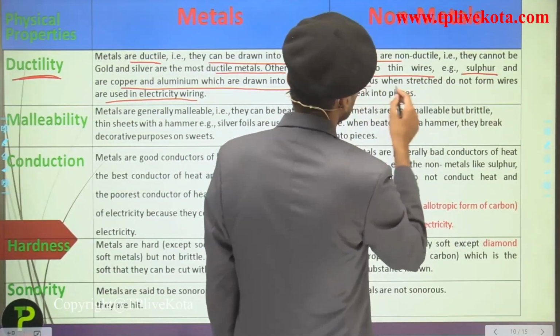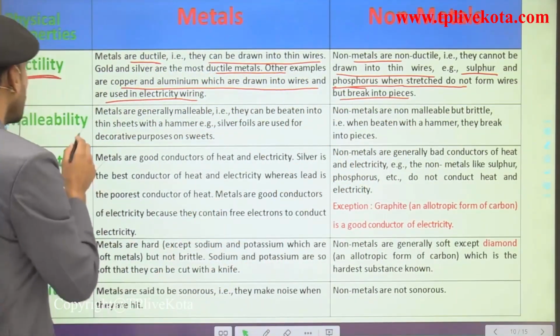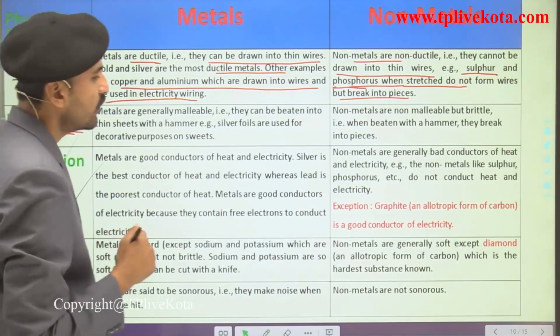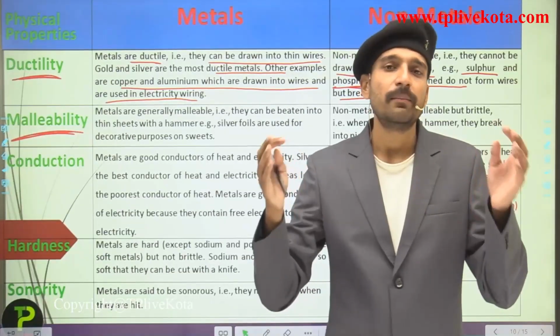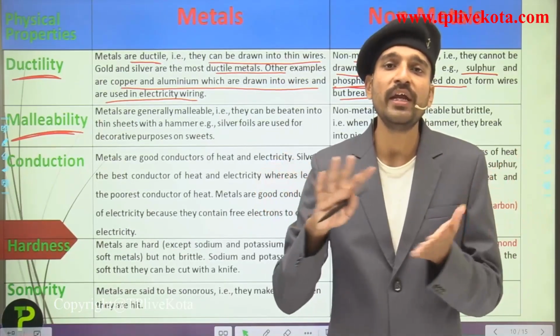For example, sulfur and phosphorus, when stretched, do not form wire and break into pieces. Now talking about the next property, that is malleability. So what is malleability, students? We can say malleability is the property of metals due to which they can be drawn into thin sheets.